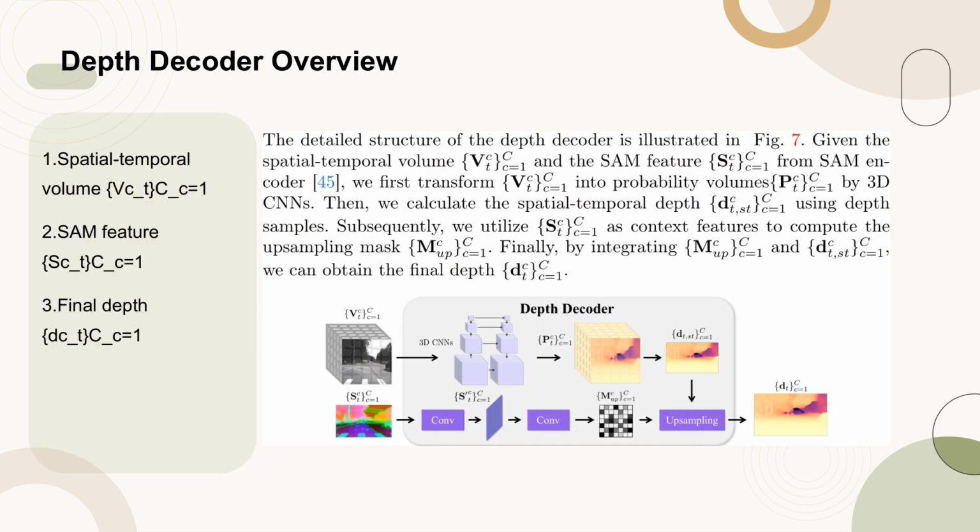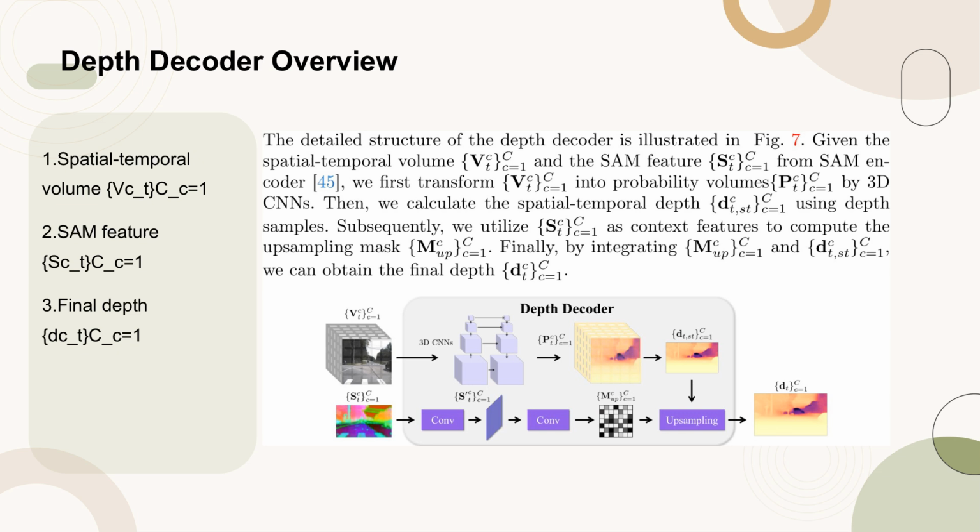Figure 7 provides an overview of the depth decoder process. It begins with the spatial-temporal volume, V_C_T, C_C equals 1, and the SAM feature, S_C_T, C_C equals 1, as inputs. The spatial-temporal depth, D_C_T, SD, C_C equals 1, is initially computed and then upsampled using the mask, M_C_up, C_C equals 1.